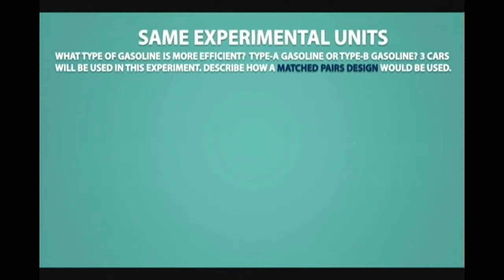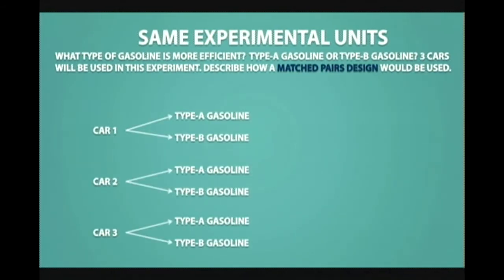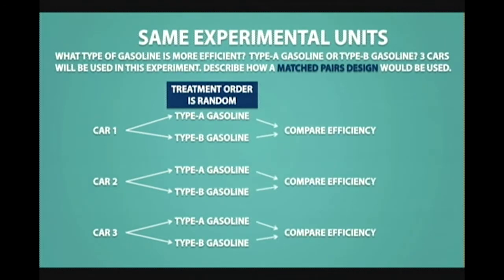If we are using the same experimental units, then each experimental unit will receive both treatments. So we have 3 cars, and each car will receive the 2 treatments, one with type A gasoline and one with type B gasoline. We would use the same car for each treatment, and which treatment goes first will be random. So for example, we could drive with type B gasoline first, then once all the gasoline is finished, we would fill up the car with type A gasoline using the same quantity, and at the end of the experiment, we would compare the efficiency of the gasoline.